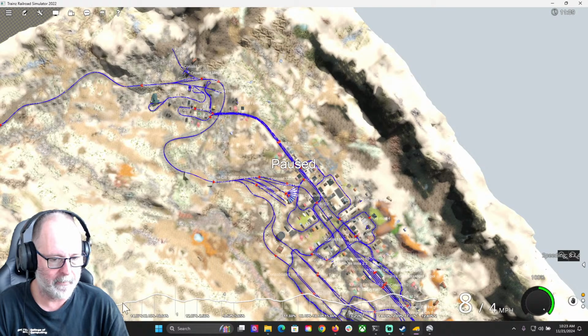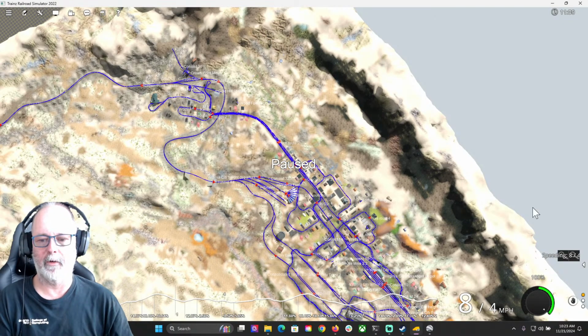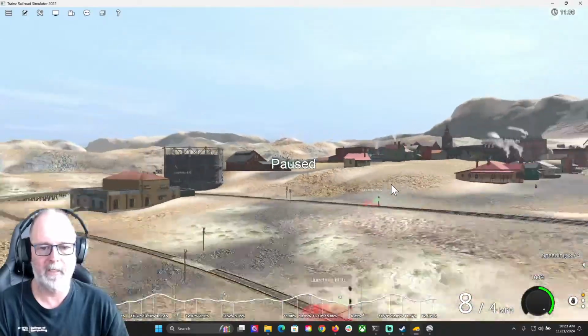Now it's interesting to see how the tracks go. The tracks don't really go up and down like that so much. And there's certainly no 11.88% grades on the tracks. I must be looking at the track for that guy though. So no wonder it goes up. Okay, that's not the real track. Let's get back to our locomotive here.